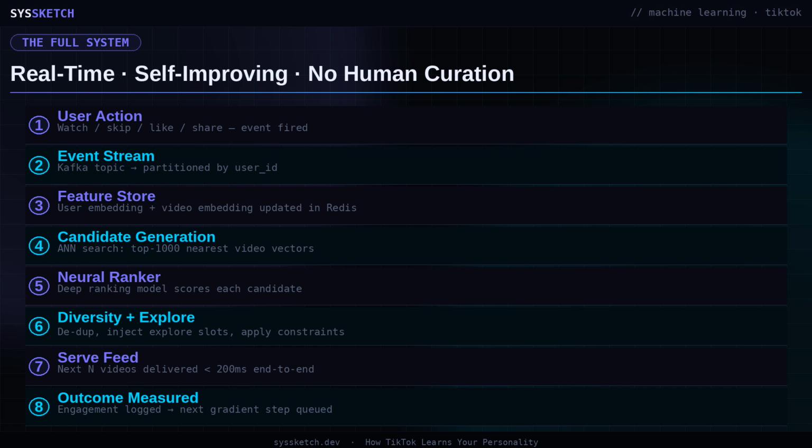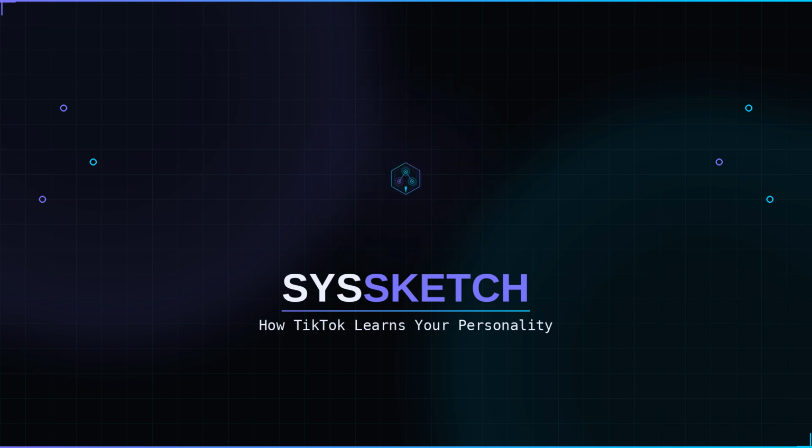This entire loop runs simultaneously for 1 billion users with no human curator involved in any individual recommendation decision at any point in the pipeline. It is entirely self-organizing, continuously improving on its own predictions, and operating at a scale that has no direct precedent in the history of media or mass communication. That is how TikTok learns your personality, not by reading your mind and not through any single clever trick.